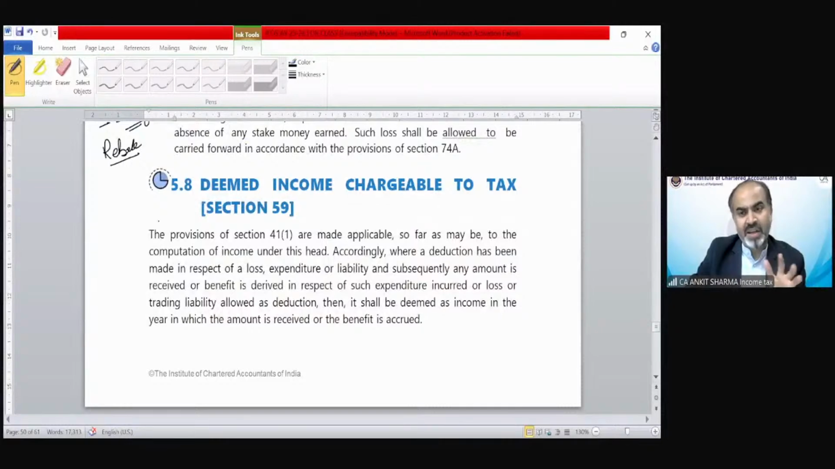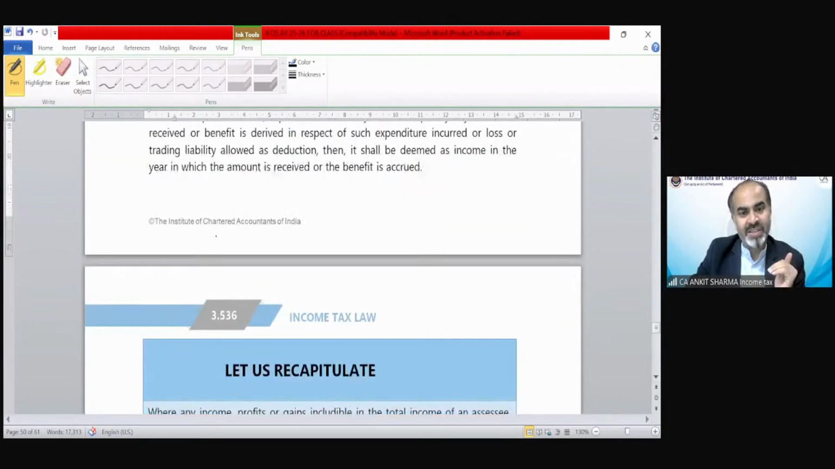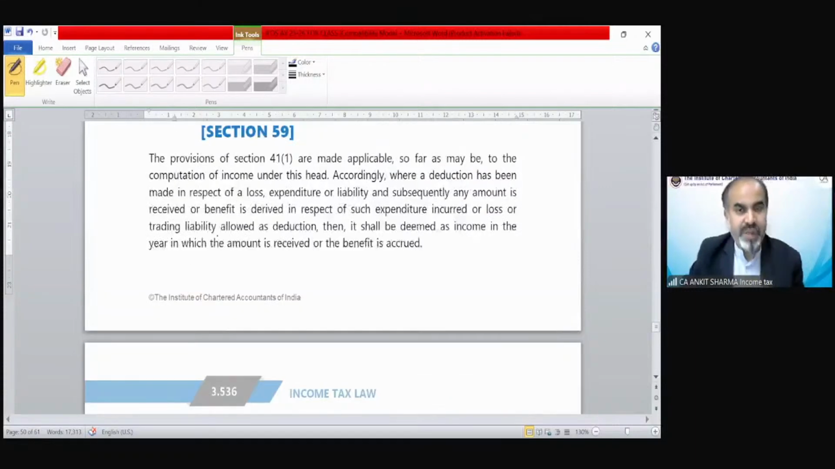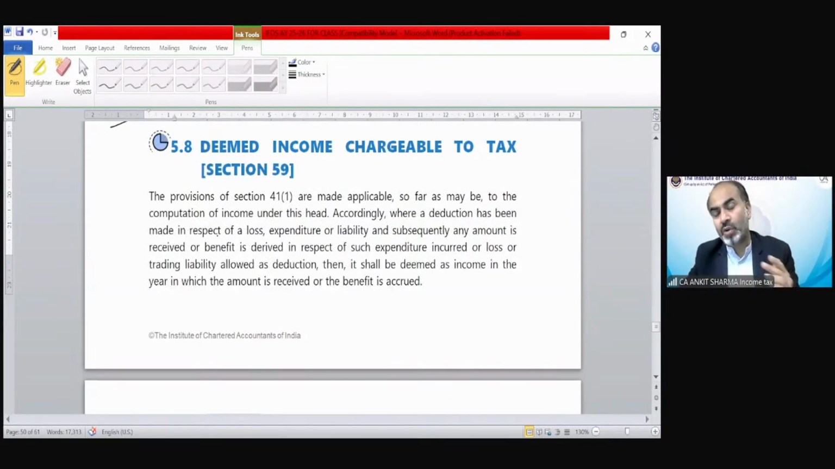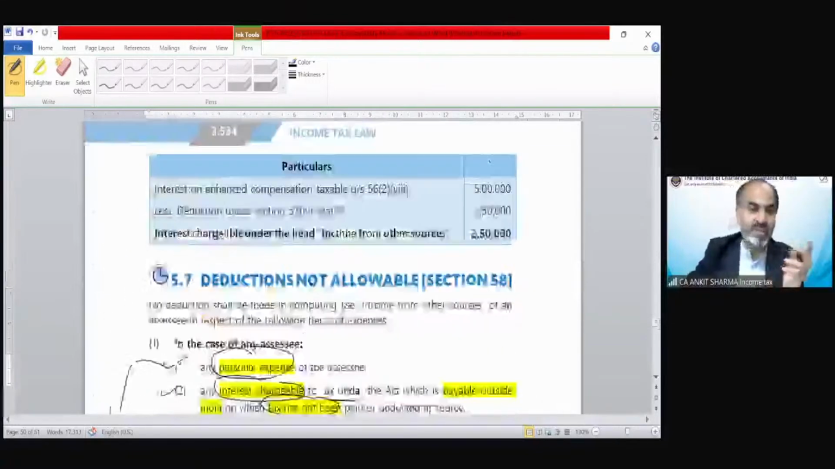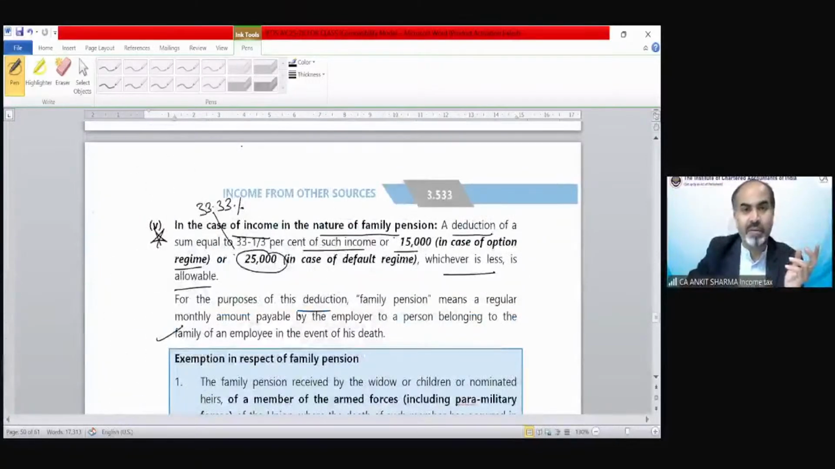Deemed income, if any other income is going to be charged, that would be taxed as deemed income under section 59. So we have discussed all the provisions except the insurance provision, which we just skipped, from page number, I guess, 26 till page number 41.